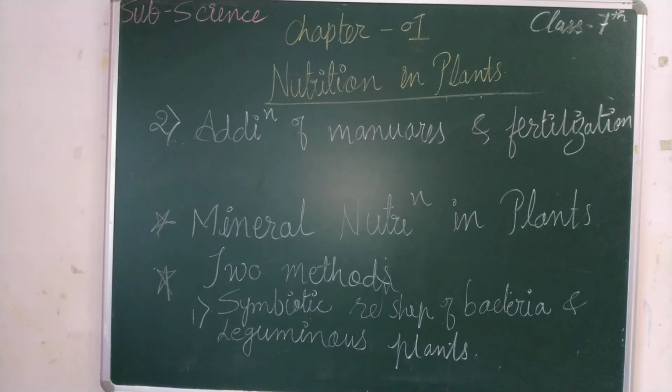Now our next point is mineral nutrition in plants. Children, minerals are also equally important for the growth of the plant. So here minerals are absorbed by the roots of the plants from the soil. It is called mineral nutrition. This is a very simple definition of mineral nutrition. How the minerals are absorbed by the roots of the plants from the soil, it is called mineral nutrition.